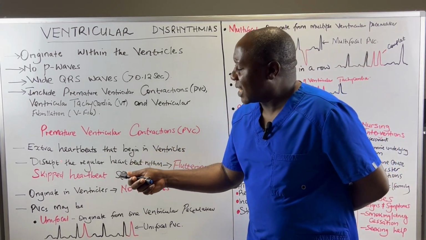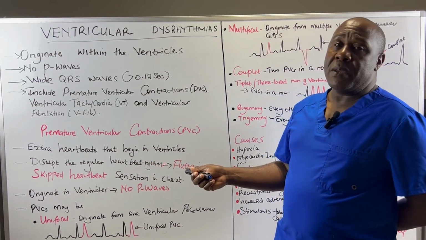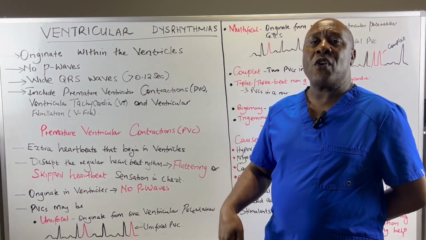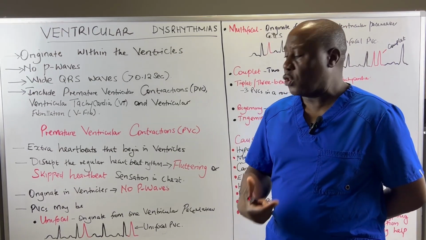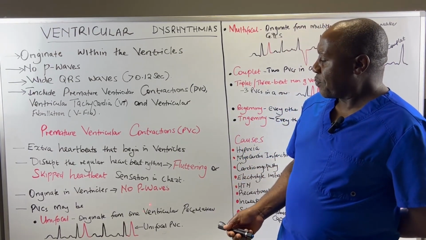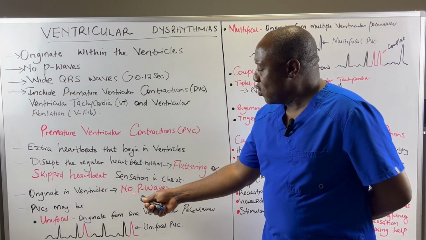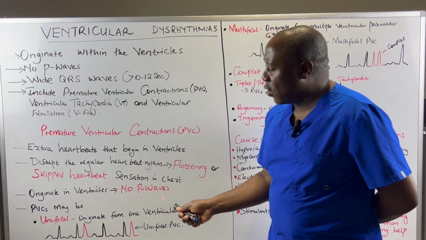Now, when they disrupt the regular heartbeat rhythm of that patient, the patient feels a fluttering or a skipped heartbeat sensation within the chest. So, as we have said, they originate in the ventricles and therefore they do not have any P waves at all.